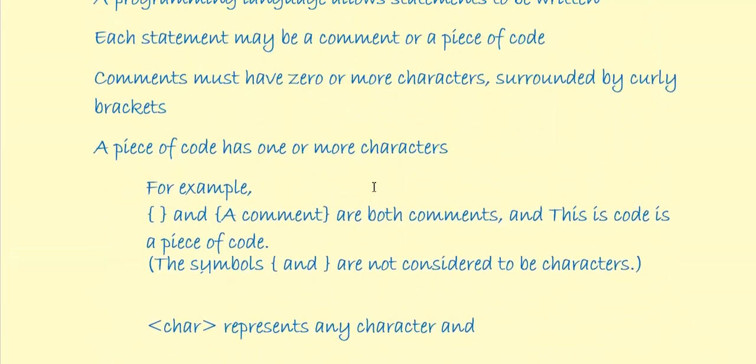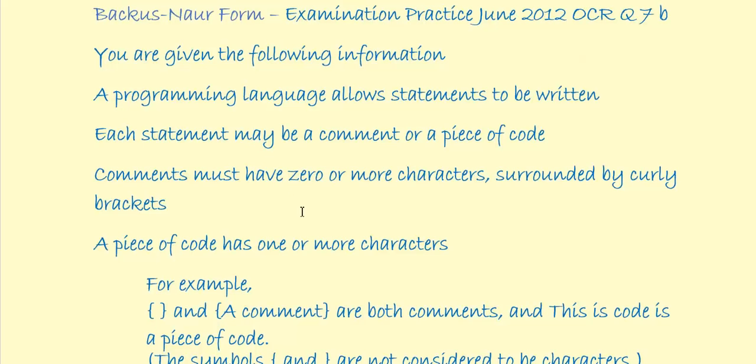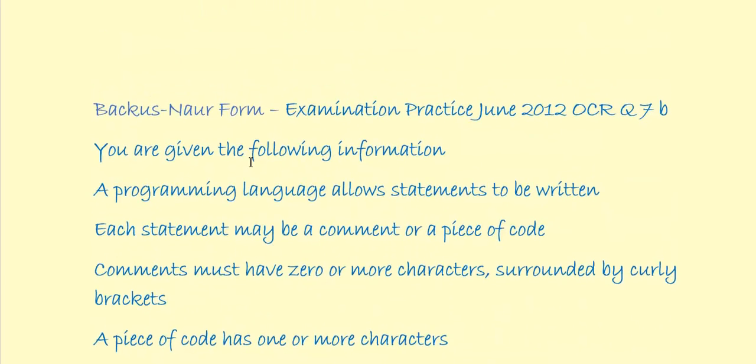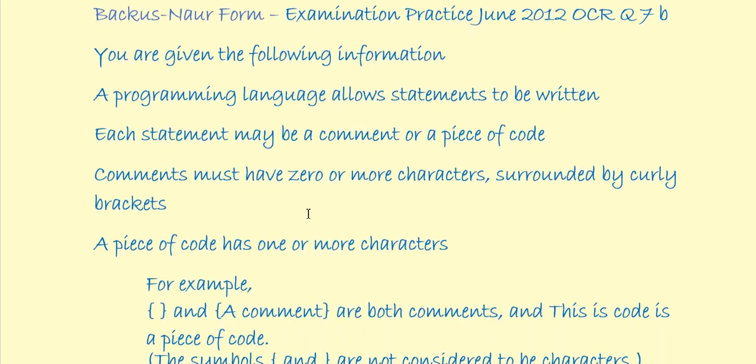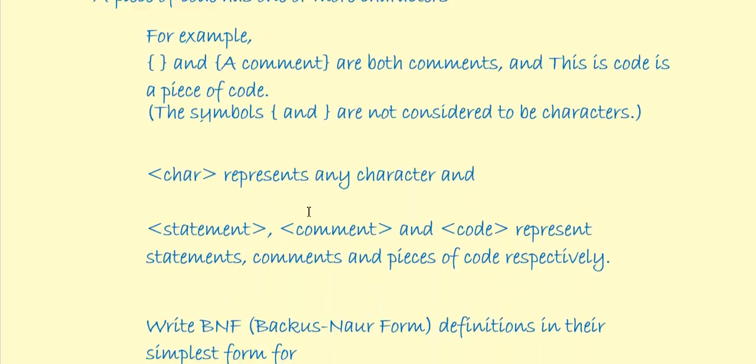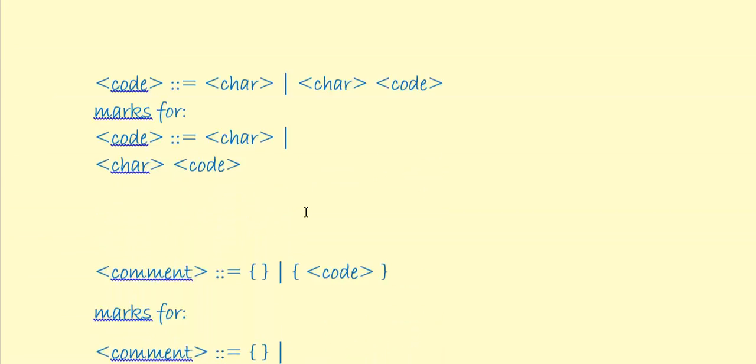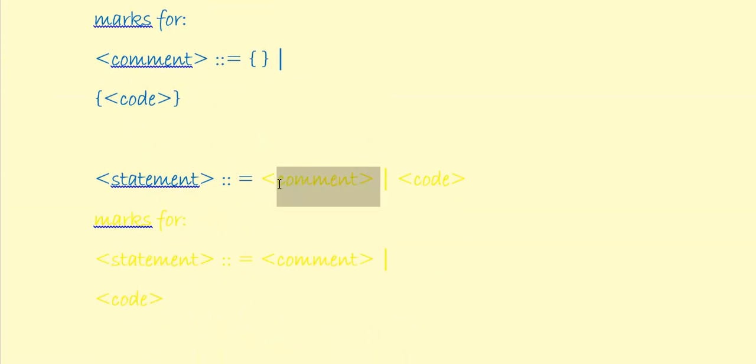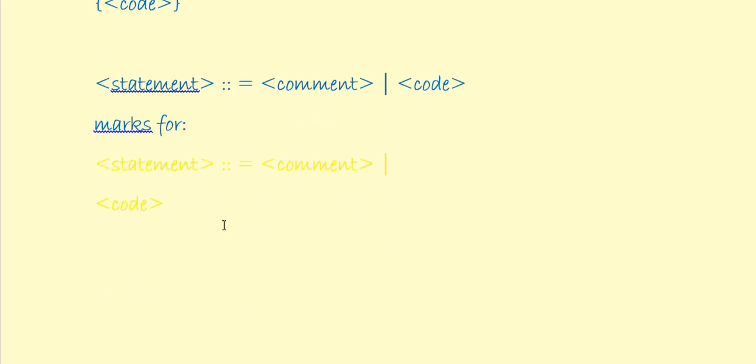Now up here, we know that, oh, here we go. Comments must have 0 or more characters within curly brackets. We need to define our statement, so we know a statement can either be a comment or, there's our symbol for or, a statement can be a piece of code. So let's see how the exam board dish out these 3 marks.